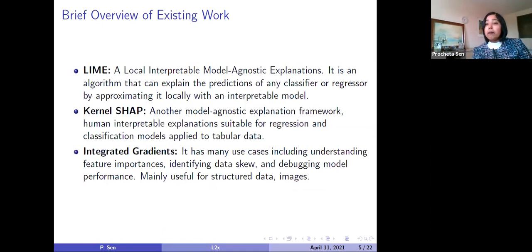It is generally applied on tabular data and uses a regression framework. Integrated gradients is also another explanation framework, which is mainly applied on structured data and images, and it also predicts the importance of features in a model. It helps to identify whether the data is skewed or not, and it also helps in debugging the performance of a model.